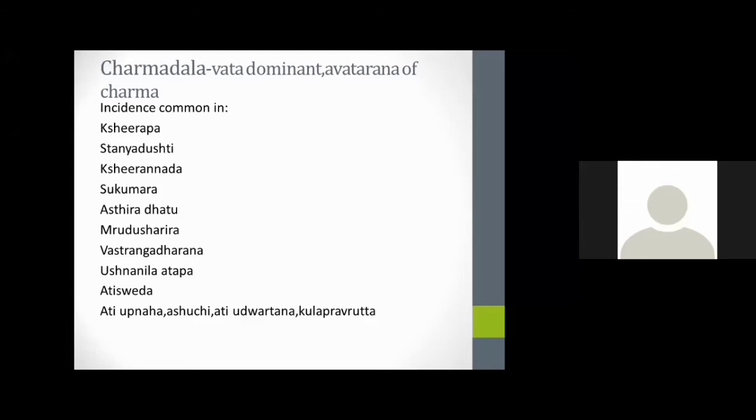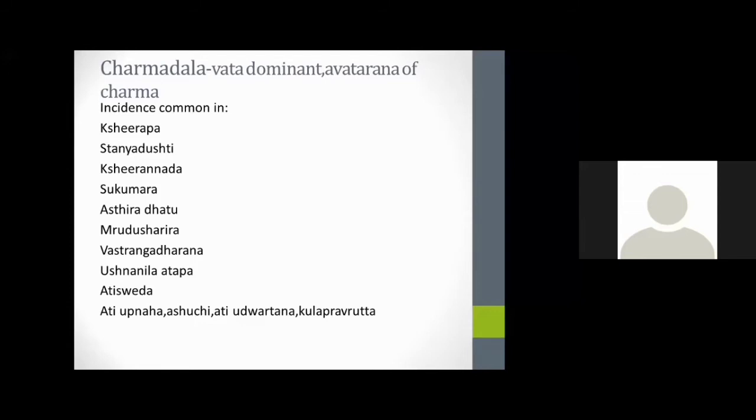In Sannipataja Charmadala, it is Asadhya. So there is Krishna Rakta Mandala, Shipra Bhaga, and Rakta Guda Prakasha. And the child will not take feeding properly. These all symptoms will be manifested in Sannipataja type of Charmadala.